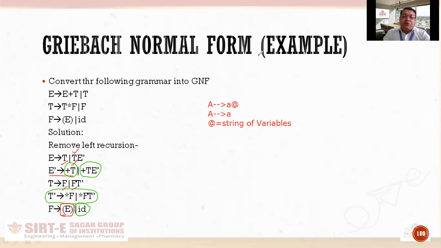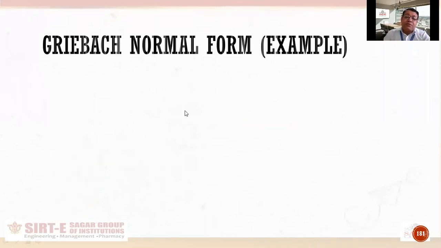So we have seen that few productions are in GNF and few are still not in GNF. So what to do? We'll convert it into GNF now. And how we'll convert it into GNF? We will use the method of substitution because we have removed the left recursion from the grammar. So this is your grammar which you have got after removing the left recursion. Now, since in first production T was creating problem, this very first T is creating problem to us. तो हम क्या करेंगे, इस T का सब्स्टिट्यूशन कर देंगे. मतलब T के जितने प्रोडक्शन हैं, यहाँ पर हम देखें तो T के दो प्रोडक्शन है, F and FT dash.